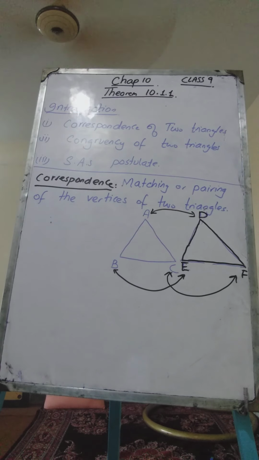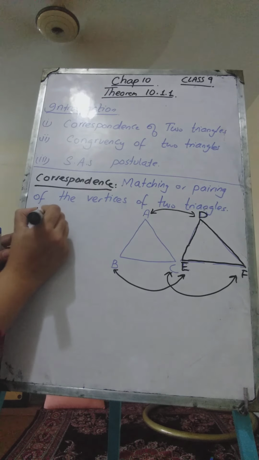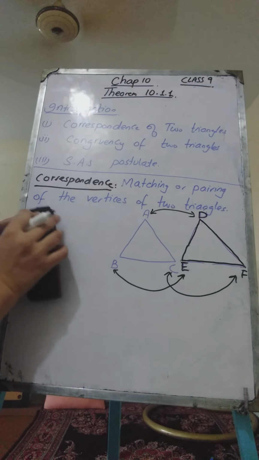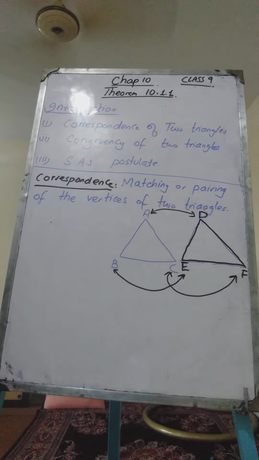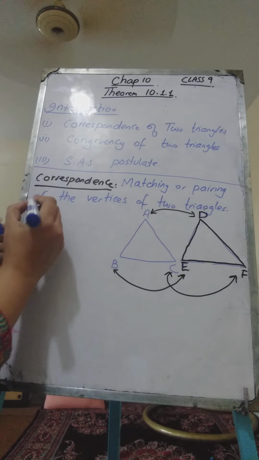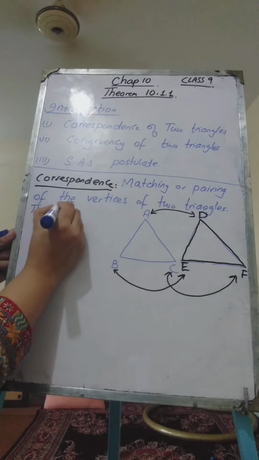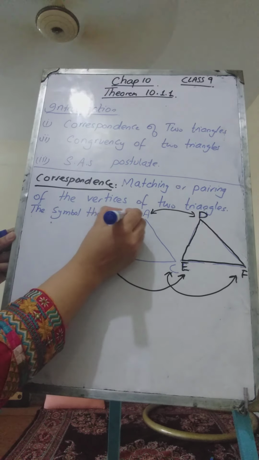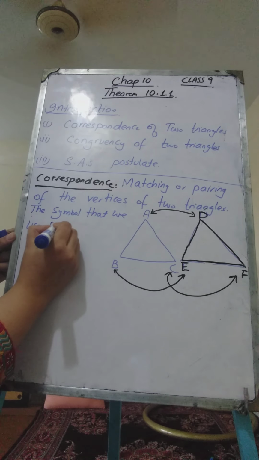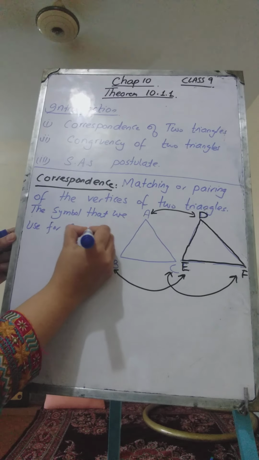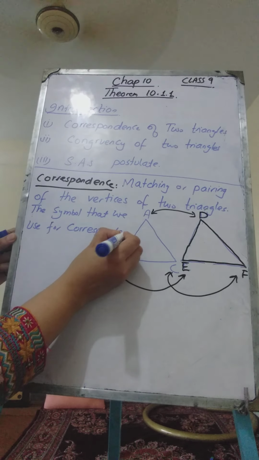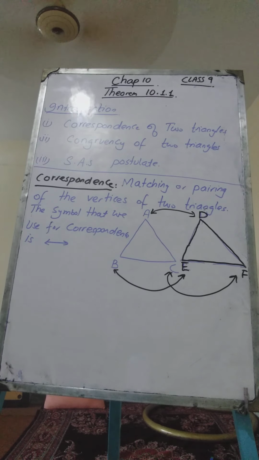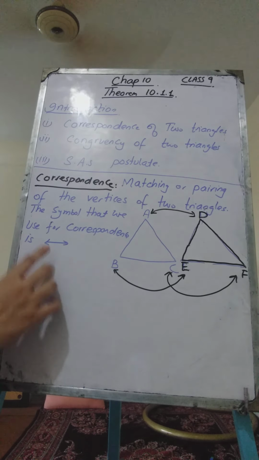So we write it as triangle ABC. One more thing, the symbol that we use for correspondence is this, a small line form of symbol.